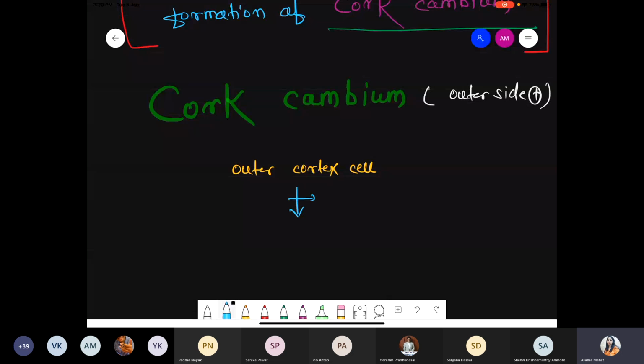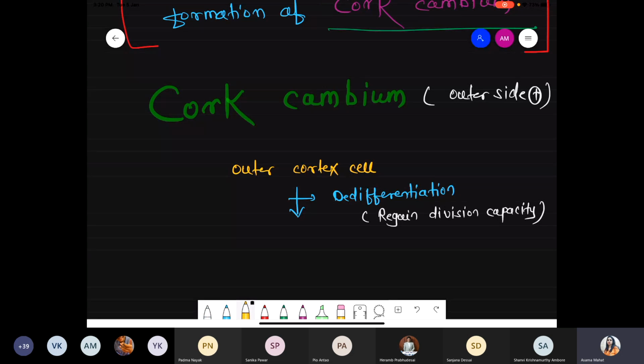They undergo the process of de-differentiation. You know very well, de-differentiation means regaining division capacity. They regain division capacity. And finally, after the de-differentiation process, there is a formation of the next cambium, that is cork cambium. Finally, there is a formation of the cork cambium.